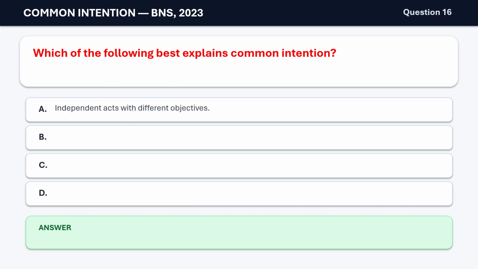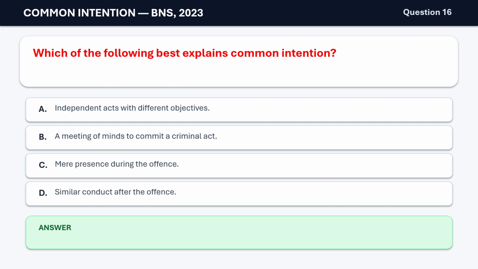Independent acts with different objectives. B. A meeting of minds to commit a criminal act. C. Mere presence during the offense. D. Similar conduct after the offense. The correct answer is B. A meeting of minds to commit a criminal act.